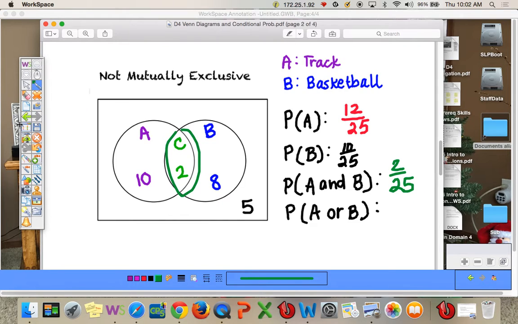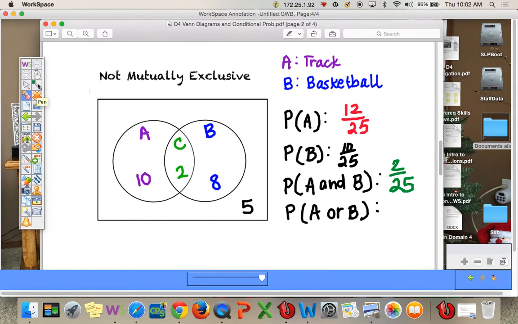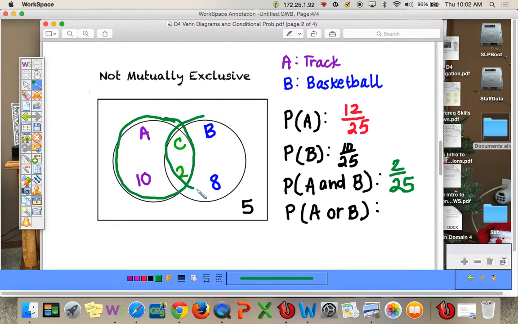But what's the probability that they are in A or B? Okay, so A or B means probability of A plus probability of B. So it means one or the other or both. So you're going to add all these 3 together. So we have 10 plus 10 is 20 out of 25. So or means one or the other or both.